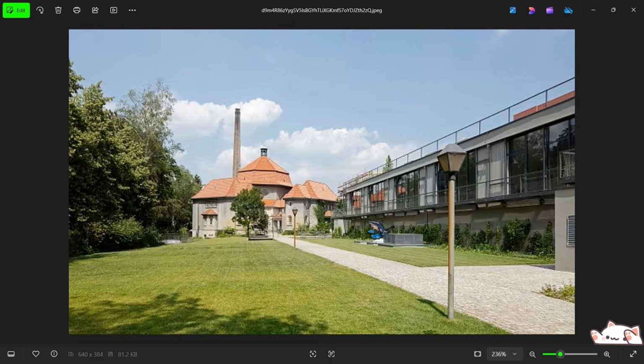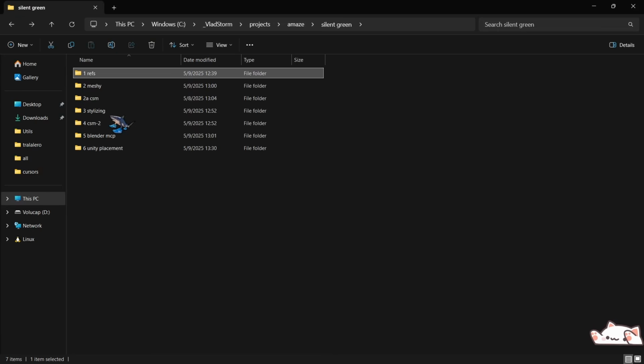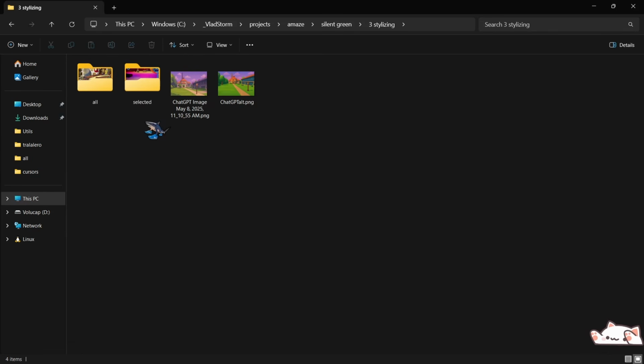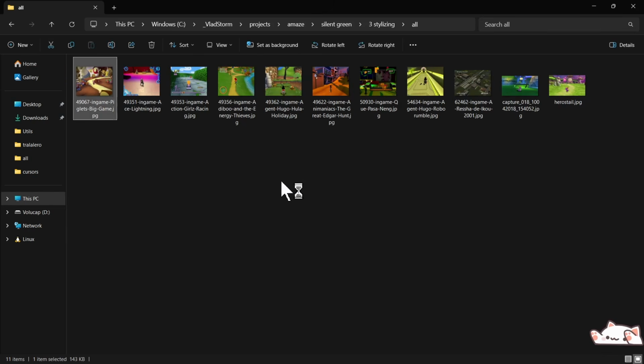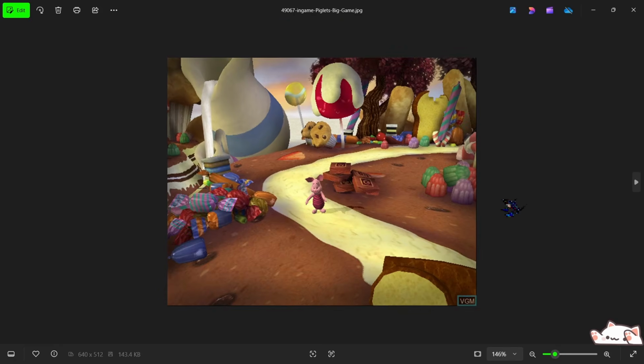And I'm going to use basically ChatGPT, which is the easiest tool. But obviously, you can use other tools like Midjourney or your tool of choice. So how do we stylize this image into more of a game look? First, we need to find references of different video games. Let's say I wanted to make it look more like Y2K games, like early 2000 games.